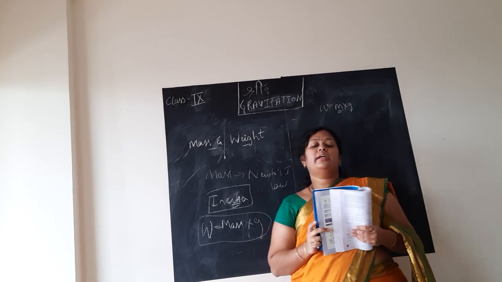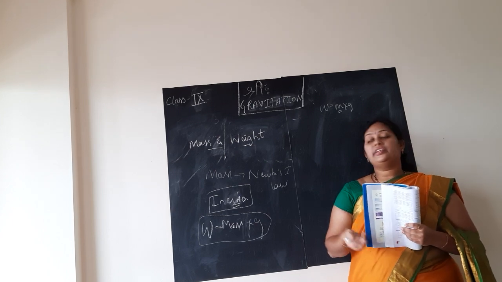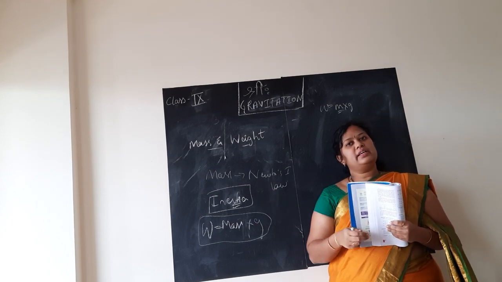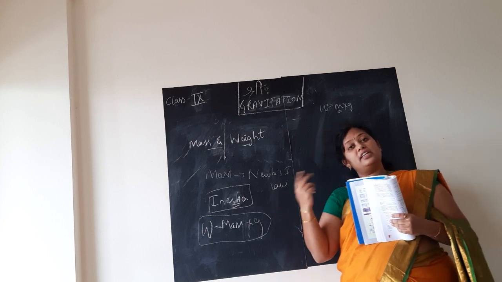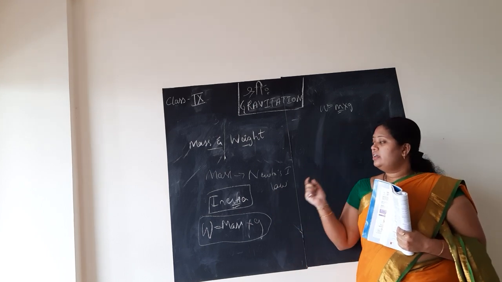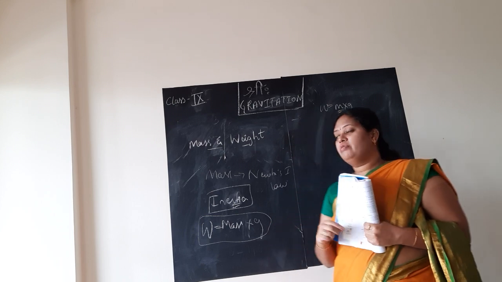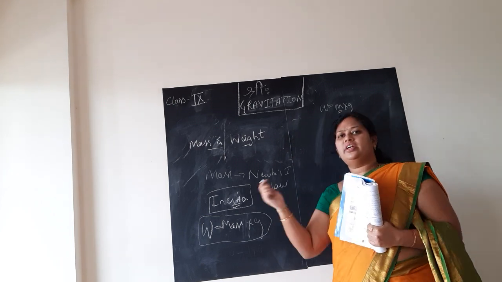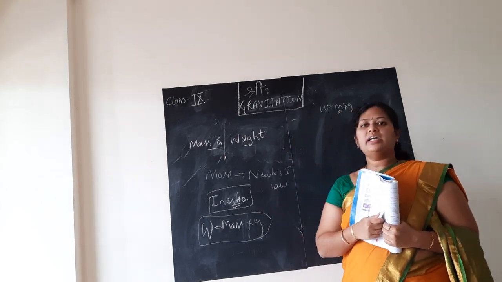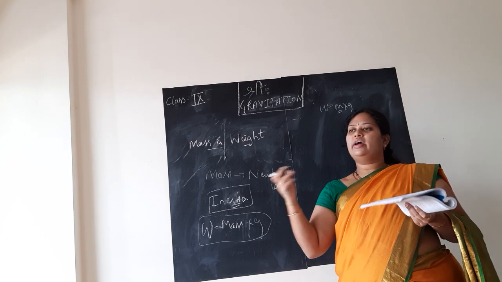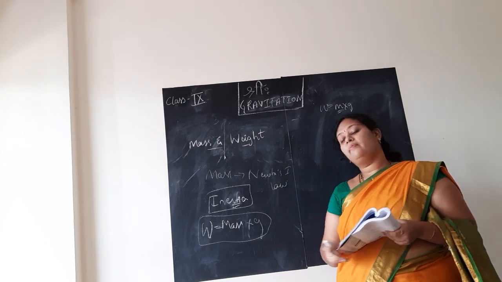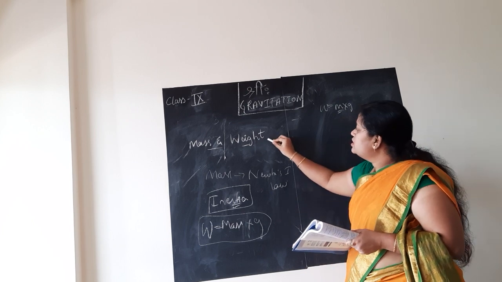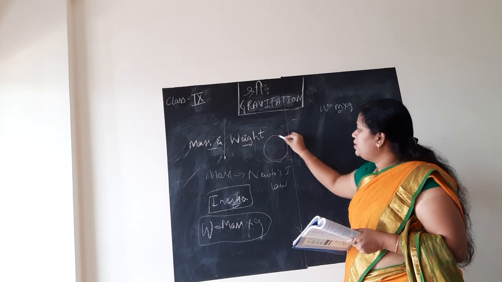And one more important thing, children: the mass of the object, wherever you find it, will be the same, whereas the weight of the object varies. Why? It's a good question. Why does the weight of the object change from place to place, but not the mass? Because mass remains the mass, no acceleration due to gravity is acting on it, so it remains the same. But the earth is not a complete sphere.